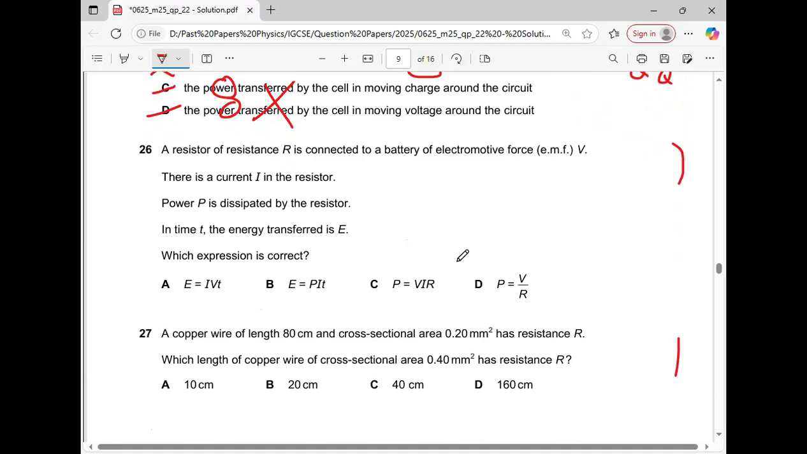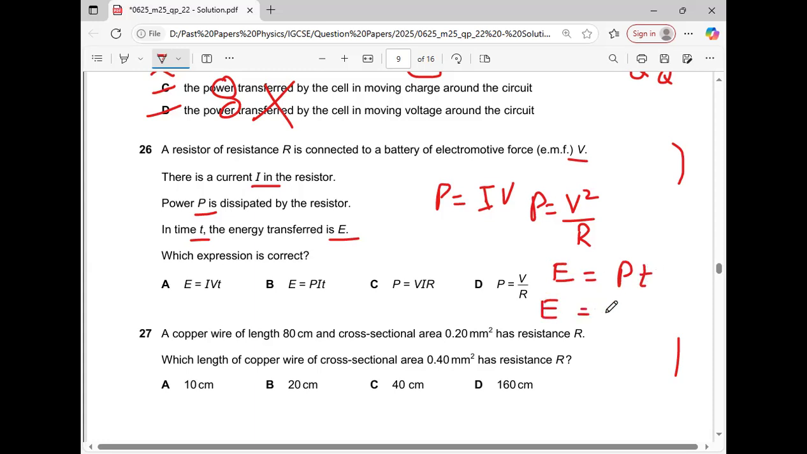Question number 26. A resistor of resistance R is connected to a battery of electromotive force V. There is a current I. The power dissipated P by the resistor in time T, energy transferred is E. Which expression is correct? We know that P equals IV. P equals V squared over R. E equals PT. E equals ITV.